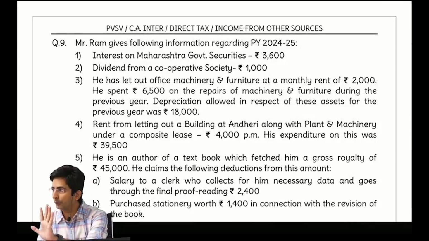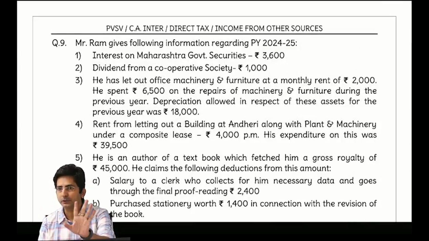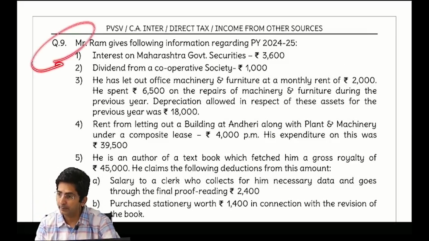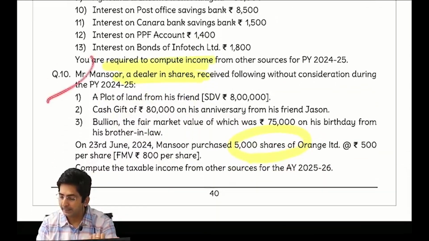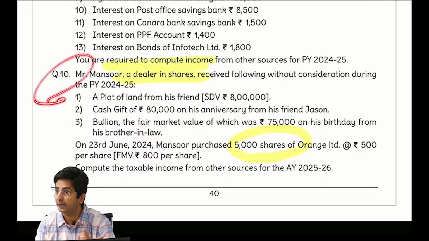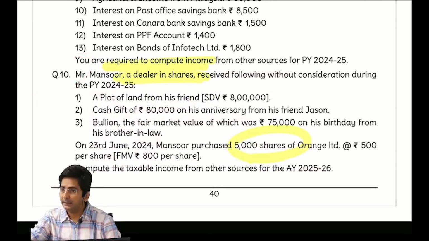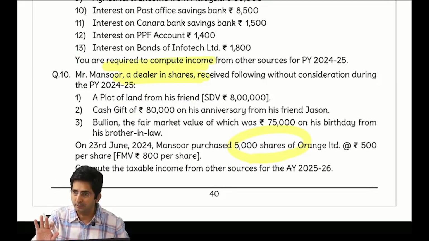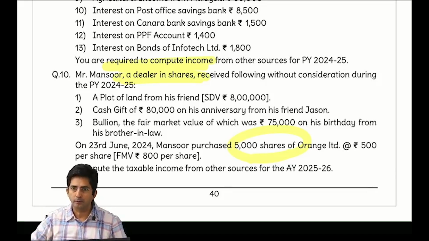In exam, you know what you have to do? No need to solve all sums. Solve question 9, then 10 and 11. If you do 9, every point will be covered. And why 10 and 11? They are special questions on gift. You write somewhere, in exam solve only 9, 10, 11. It's enough. If you want to solve more, there is no restriction.